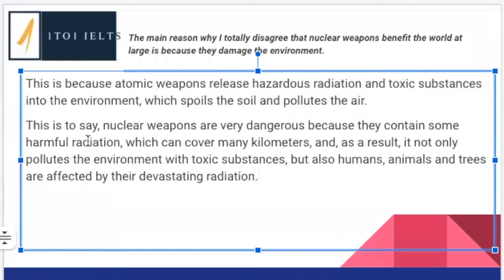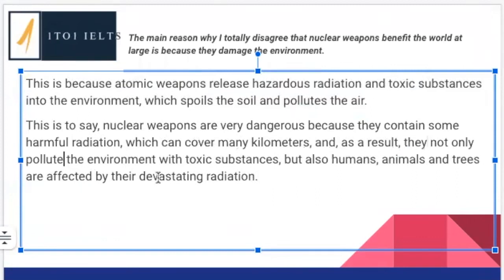So let me check this one more time. That's to say, nuclear weapons are very dangerous because they contain some harmful radiation, which can cover many kilometers. And as a result, it not only pollutes the environment, so again, it looks like it's referring to these nuclear weapons. They're not it only. They not only pollute the environment with toxic substances, but also humans, animals, and trees are affected by their devastating radiation. Okay, so the ideas are really good, but just be careful with the grammar. So a few people are making mistakes with radiation, so now you know it is uncountable. And when you talk about things in general, we use plurals.